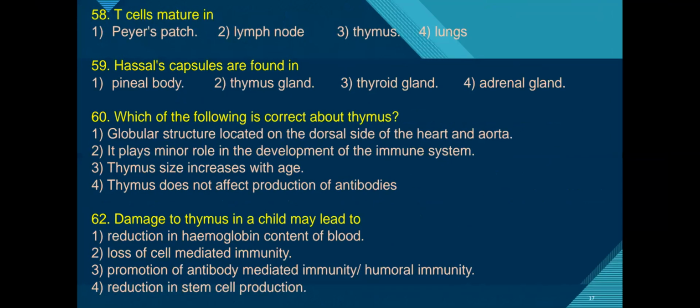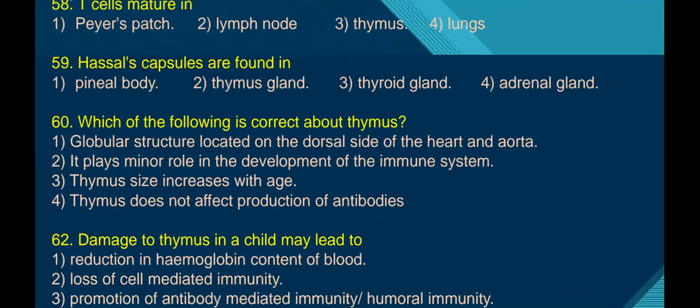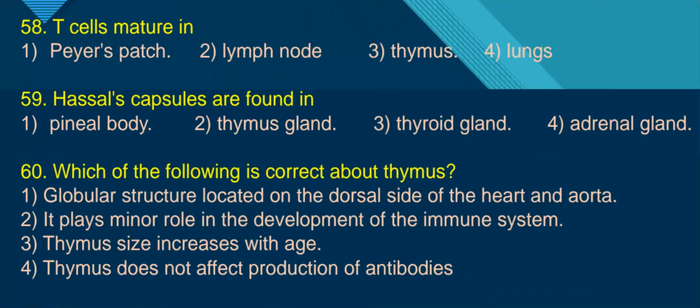Next, question number 58. T cells, that is T helper cells, T lymphocytes, a type of lymphocyte, mature in the thymus gland. Here T helper cells are T cells, the T denotes thymus-dependent lymphocytes, because the maturation of T lymphocytes takes place in the thymus gland.